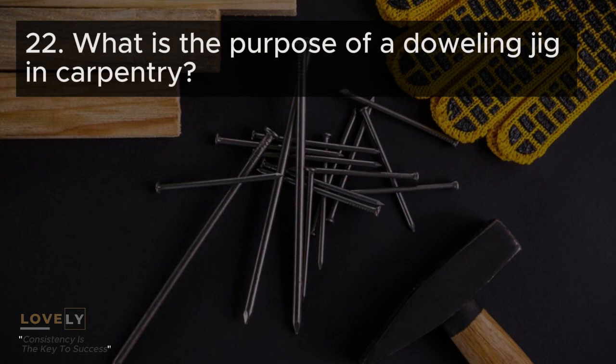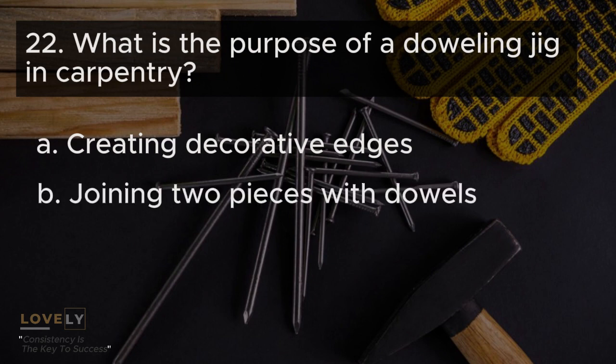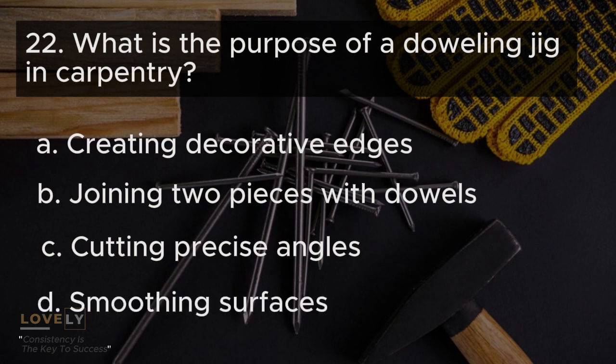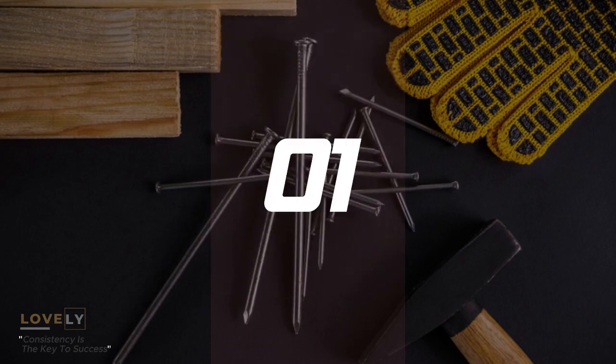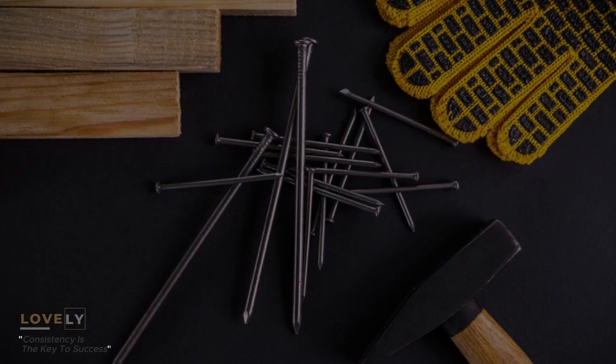22. What is the purpose of a doweling jig in carpentry? A. Creating decorative edges. B. Joining two pieces with dowels. C. Cutting precise angles. D. Smoothing surfaces. Answer: B. Joining two pieces with dowels.